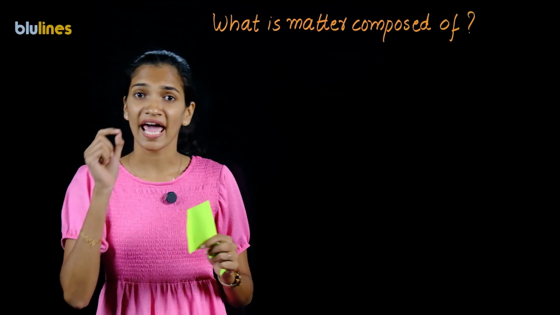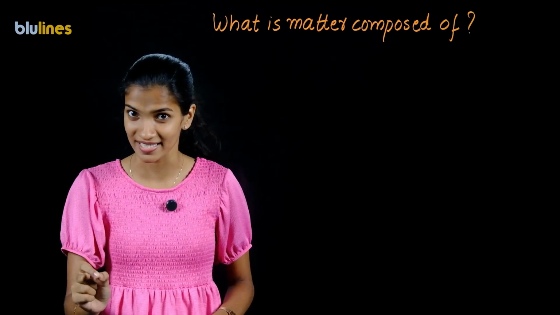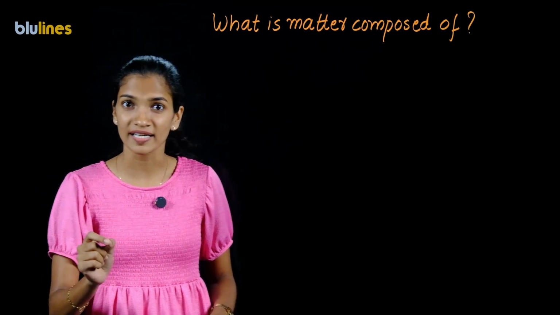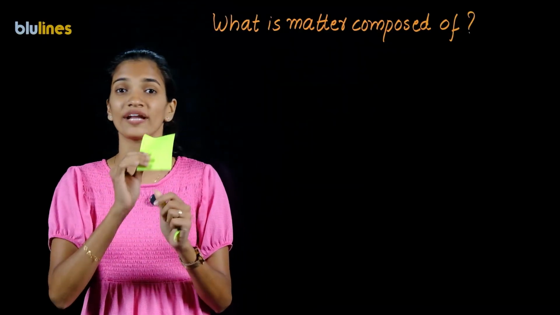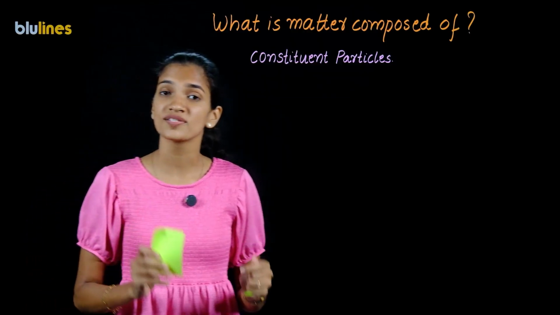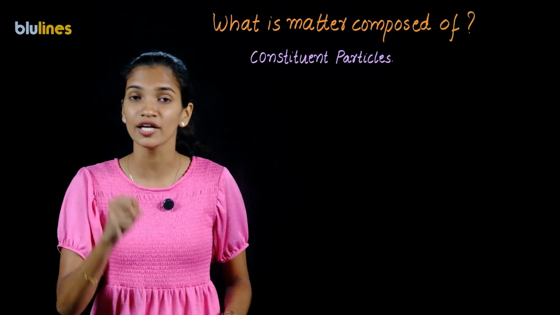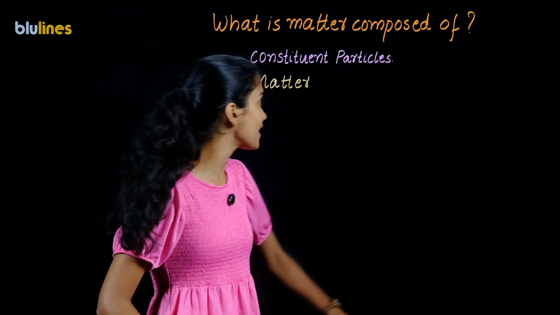That means everything that you see around you is composed of minute particles. And those minute particles which combine together to give me this sheet of paper, or anything, are known as constituent particles. So those constituent particles combine together to give us this sheet of paper. So this sheet of paper can be called a matter.